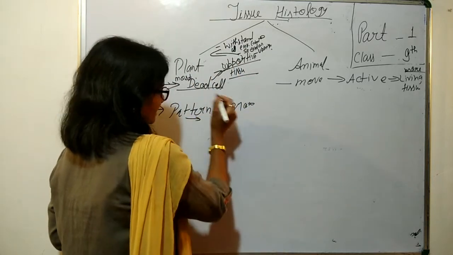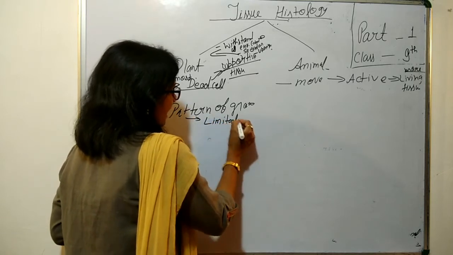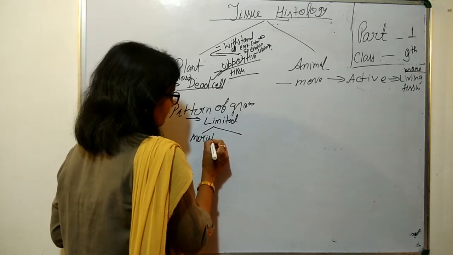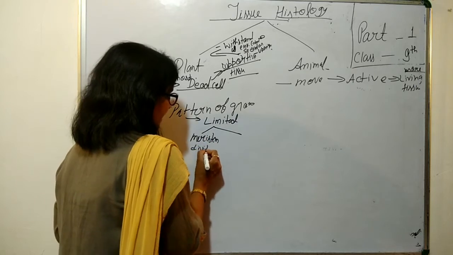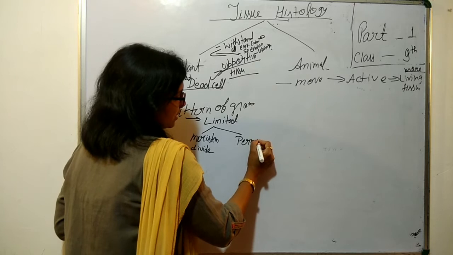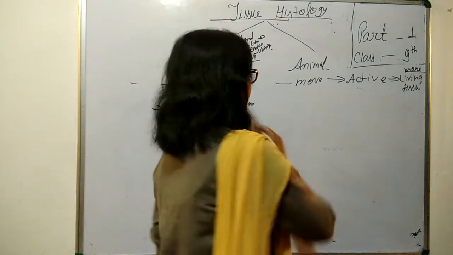The pattern of growth in plants is limited. Meristematic tissue has the ability to divide continuously, while permanent tissue doesn't have the capacity to divide.